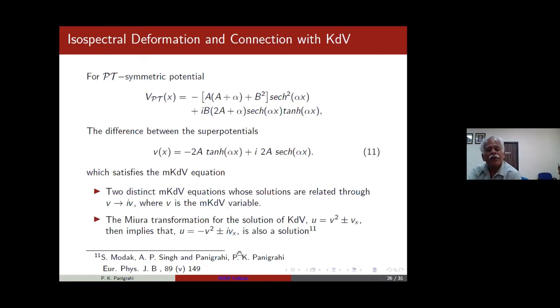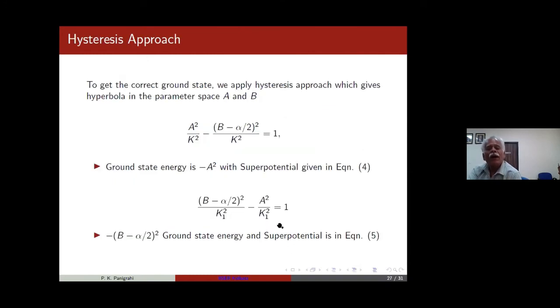Periodic solutions also exist. Now, Bhabani asked about the ground state. In fact, you can check that these parameters A and B, which we analyzed there, satisfy this kind of equation, and so you can tune A and B to find whichever is the ground state.